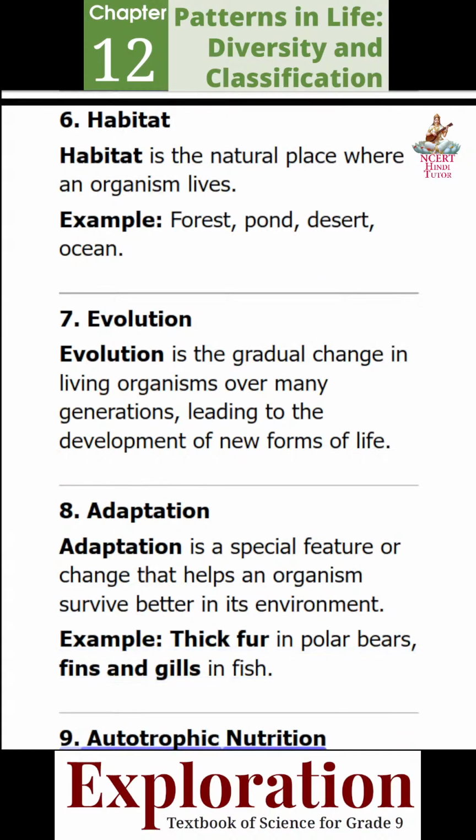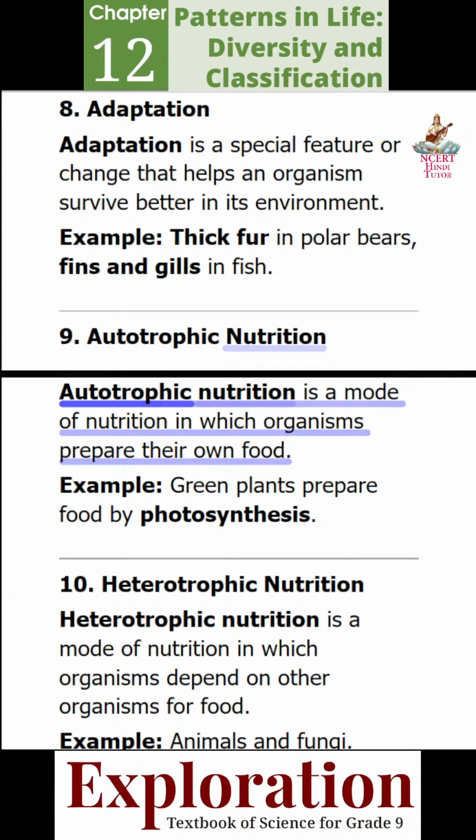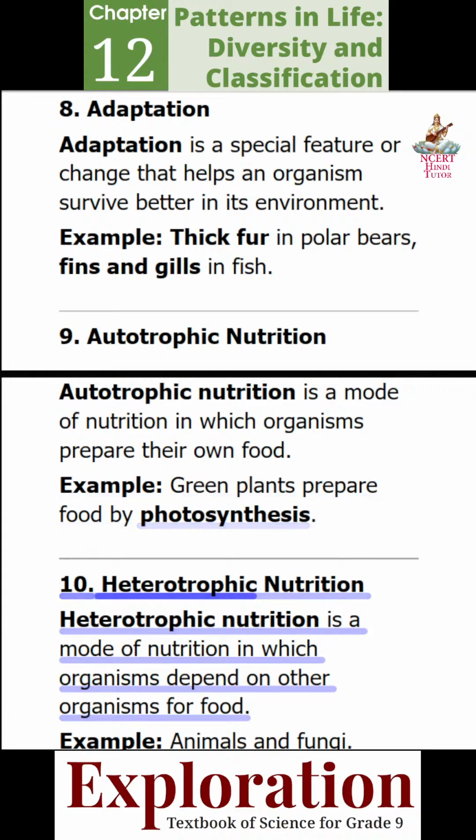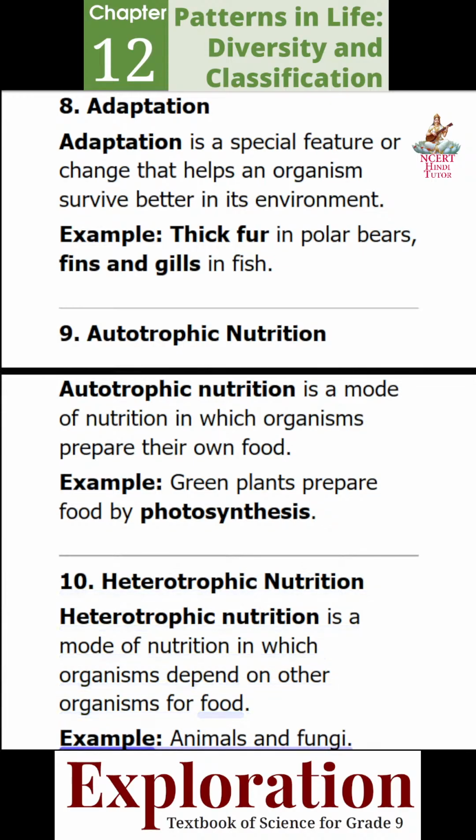9. Autotrophic nutrition. Autotrophic nutrition is a mode of nutrition in which organisms prepare their own food. Example, green plants prepare food by photosynthesis. 10. Heterotrophic nutrition. Heterotrophic nutrition is a mode of nutrition in which organisms depend on other organisms for food. Example, animals and fungi.